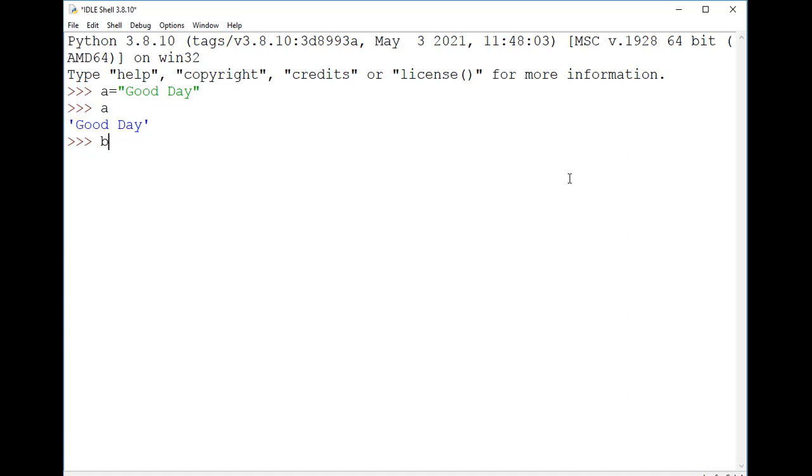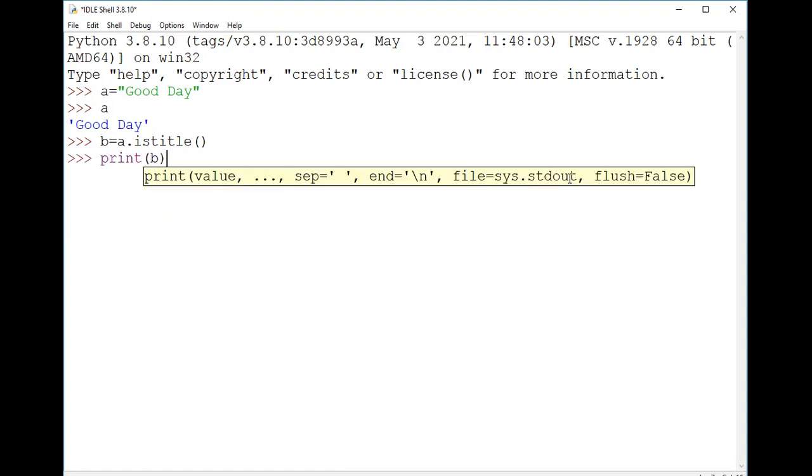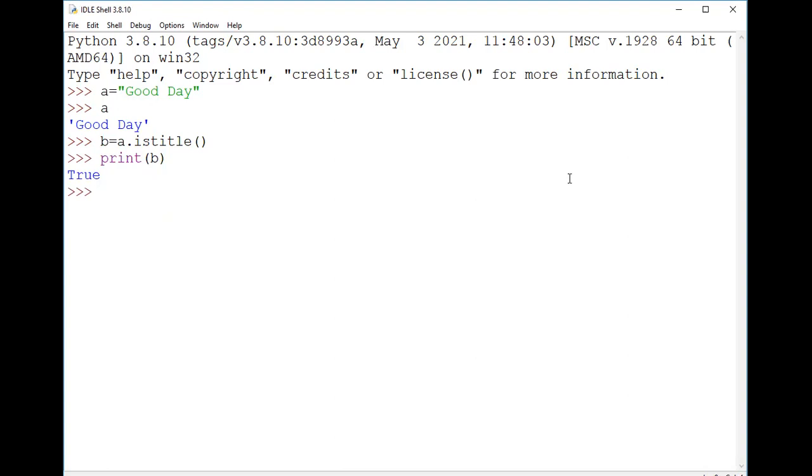So here I'm taking that method, assigning the result into a variable B. So I'm taking istitle. Okay, so I have just seen that. If I use print of B, then you are getting True. Why will you get True? Because in this string we have two words, Good and Day, because there is a space between them. That's why there are two words here, and we can see that G has been capitalized and D has been capitalized here.